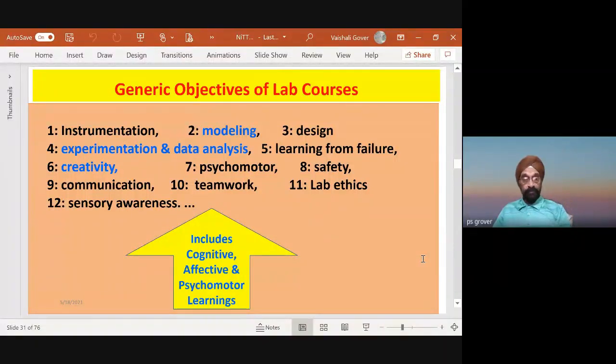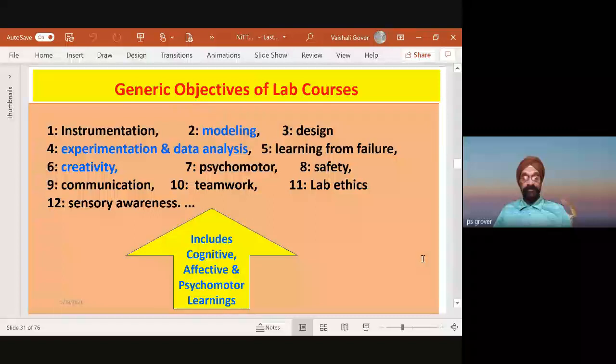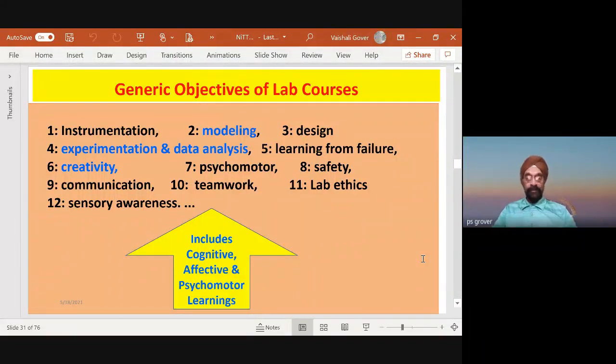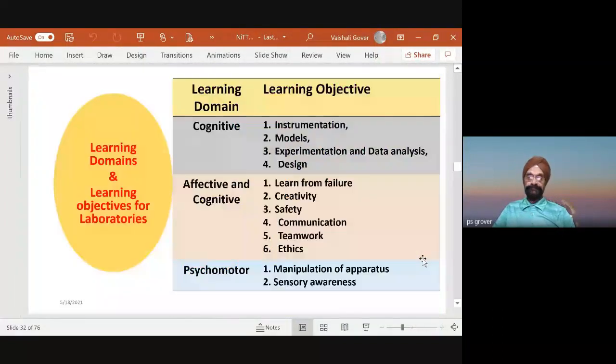Creativity, psychomotor, safety, these are the objectives of the lab, ethics, and so on. Now, see here, it includes cognitive, affective, and psychomotor learnings. Lab courses include the 3 learnings. That means the learning outcomes that I make should reflect these.